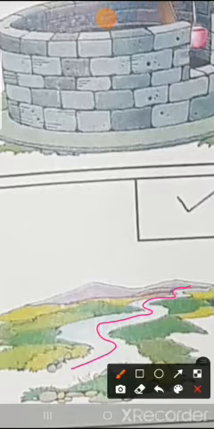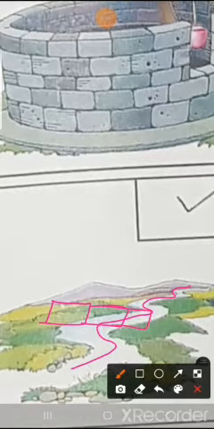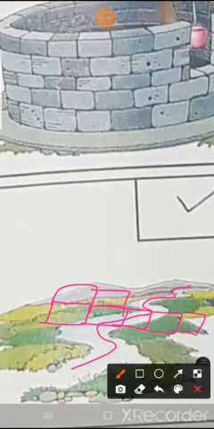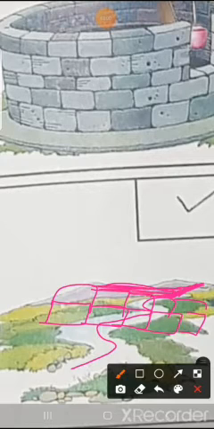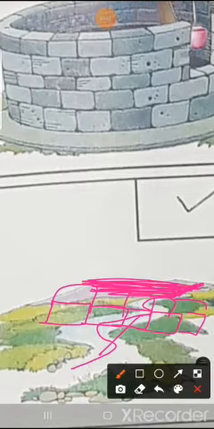What sometimes happens is that the government builds a big wall across the river. Why? It blocks the water flowing from the river, and whatever water is there gets collected here. It doesn't pass this side, so it gets collected here.